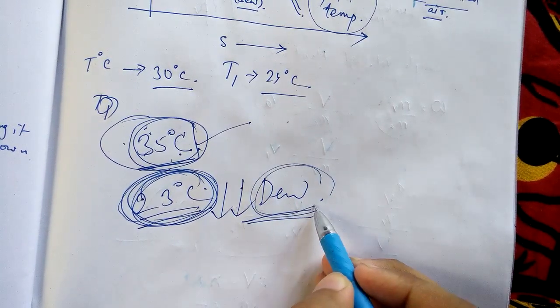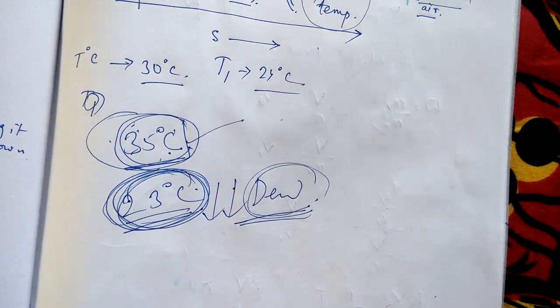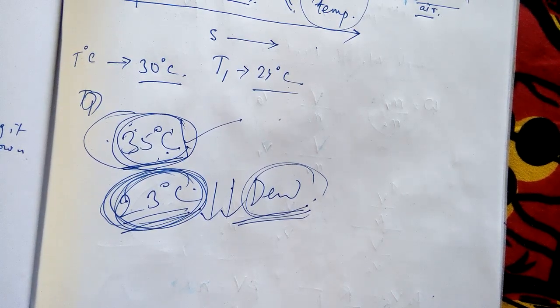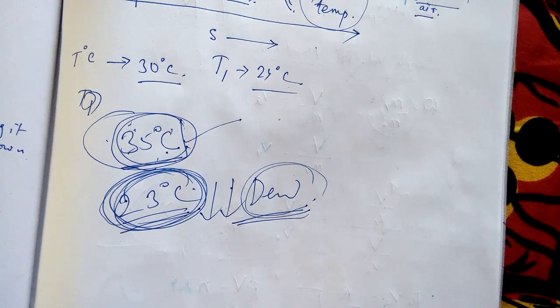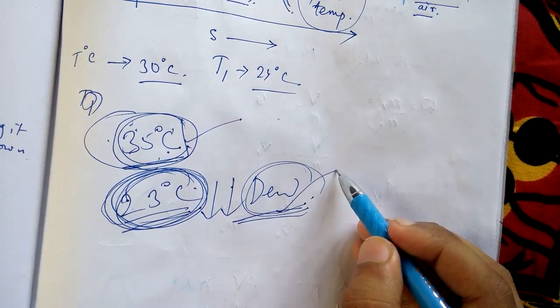If dew formation starts, the ground will be filled with dew and bowling will be very difficult. So teams are nowadays very concerned about dew formation, and if there is a chance of dew formation at night, then they don't go for the second bowling option. They will not prefer bowling at night time because the ball will not grip. So you can relate this to your cricket field also, but you need to understand first. Once you understand, you can apply these concepts in different fields. So you have understood the formation of dew also.